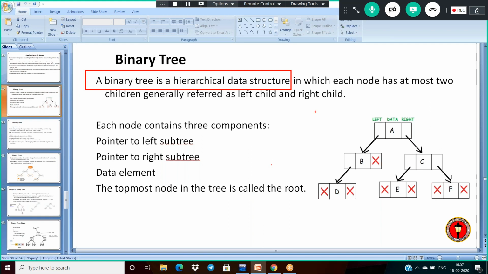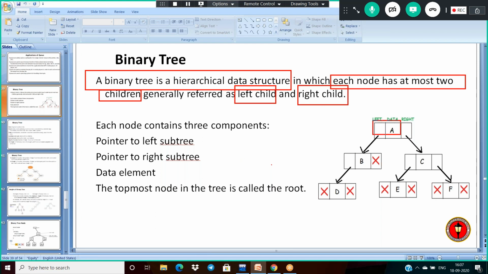Now, a binary tree is a hierarchical data structure, and each node has at most two children. Those children may be a left child or a right child. I am giving an example here.